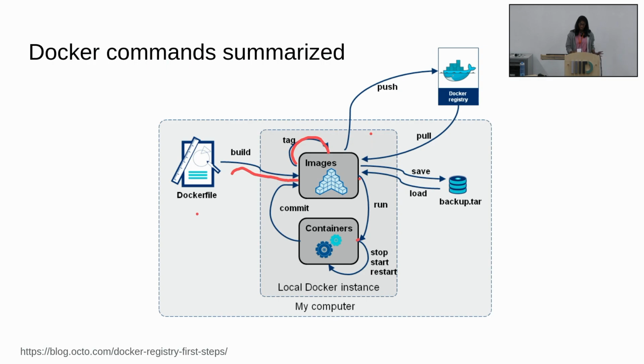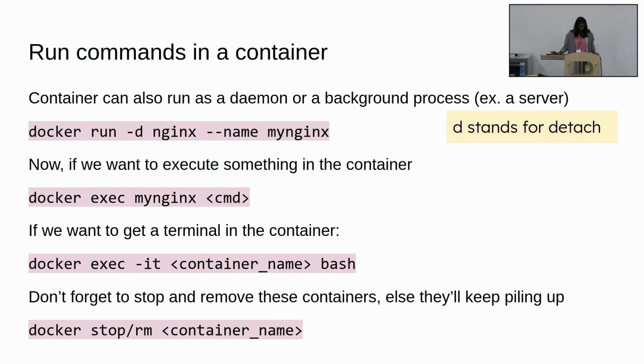Also, Docker has a command to convert an image to a tar file, so you can move it around without having a registry. The save and load commands are used to convert it to tar. So these are the primary Docker commands, some of which we saw and you will probably use. Okay, the remaining ones I'll probably just cover as theory.